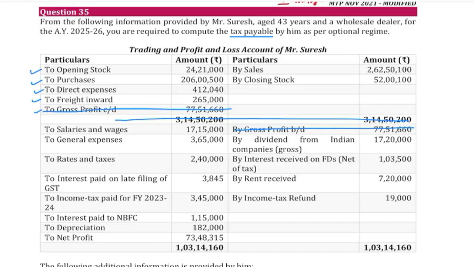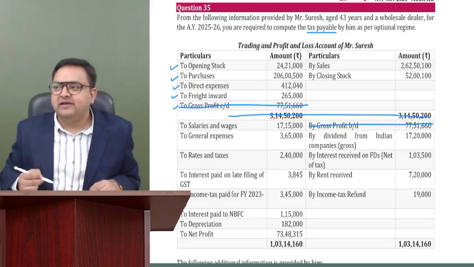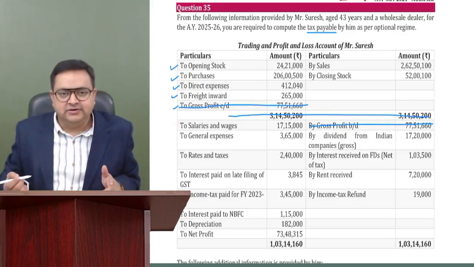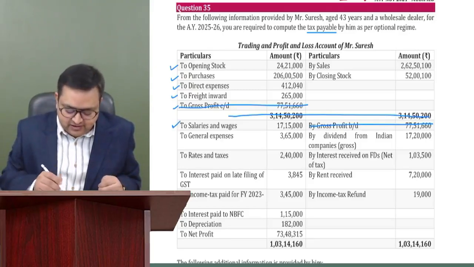So now again, opening stock, we are okay. Purchases, we are okay. Direct expenses, we are okay. Freight inward, we are okay. Gross profit, I don't have to see it. Salaries and wages. What do you know about salaries and wages? We know that it is allowed. Generally, it is allowed under section 37. So salaries and wages, we are okay.